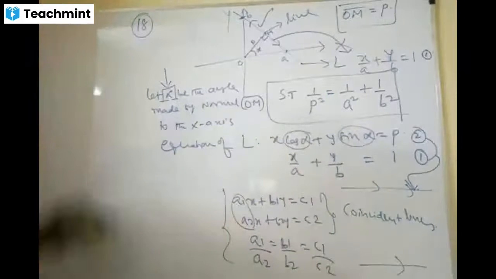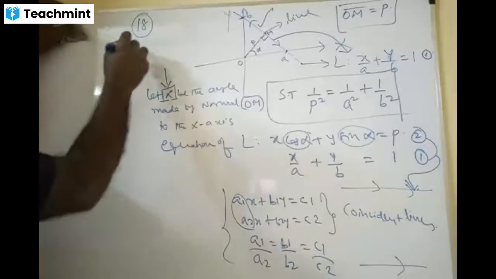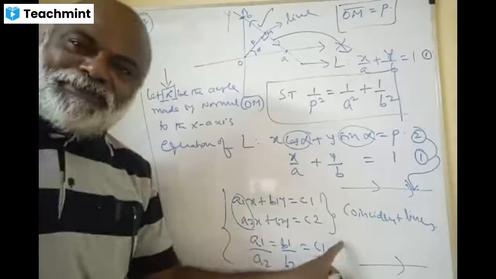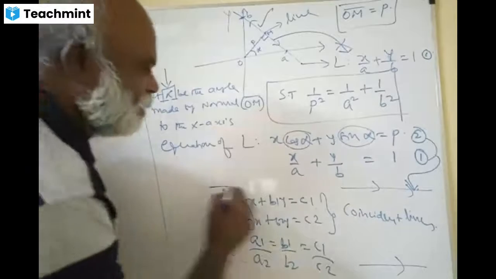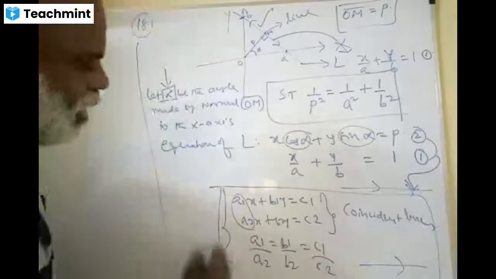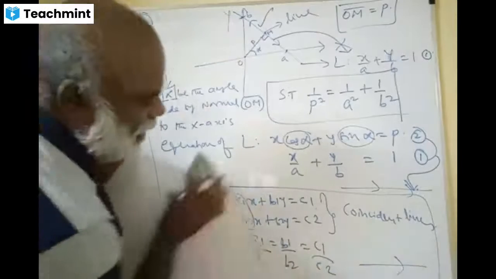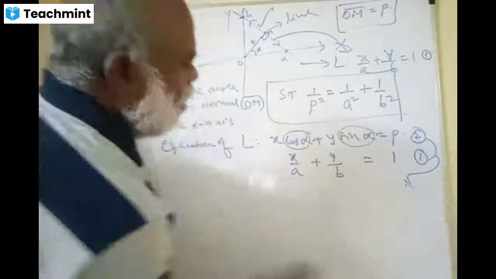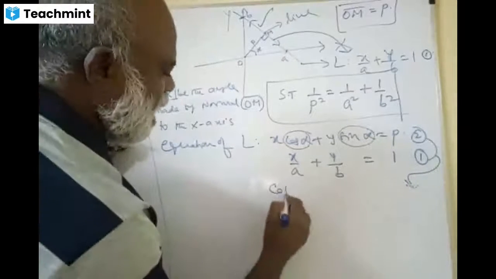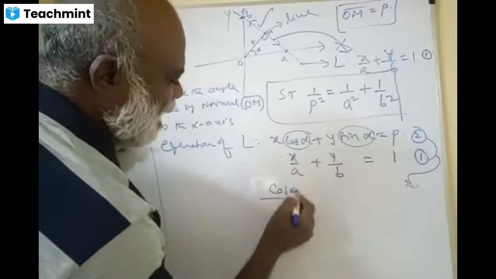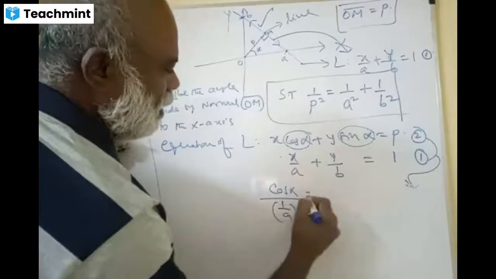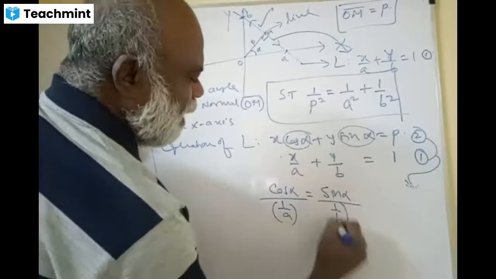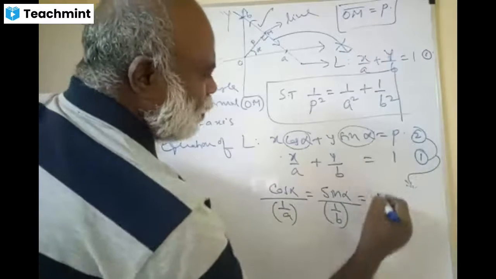Therefore, my dear friends, I will write it here. Can I rub this part? All of you, done. Okay, so please tell me, the first one is cos alpha by 1 by A equals sin alpha by 1 by B, then equal to p by 1.